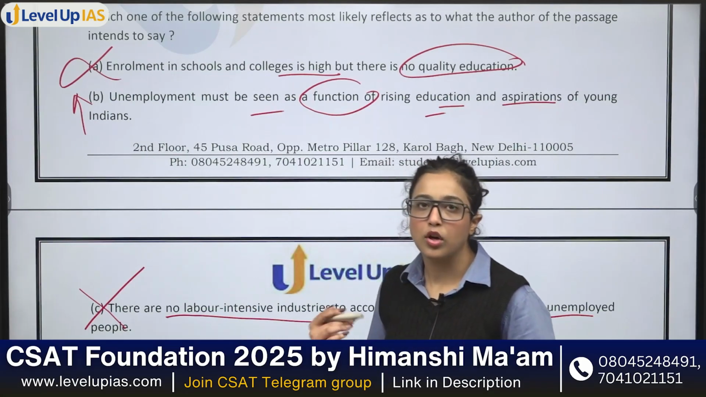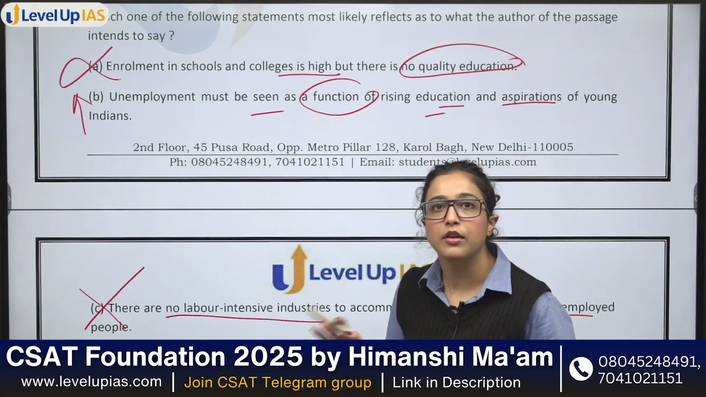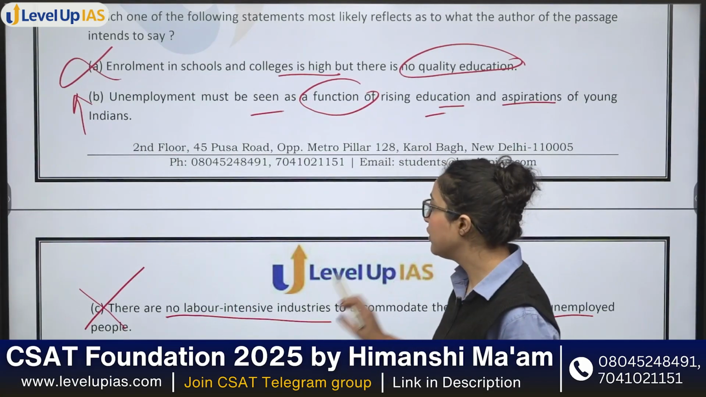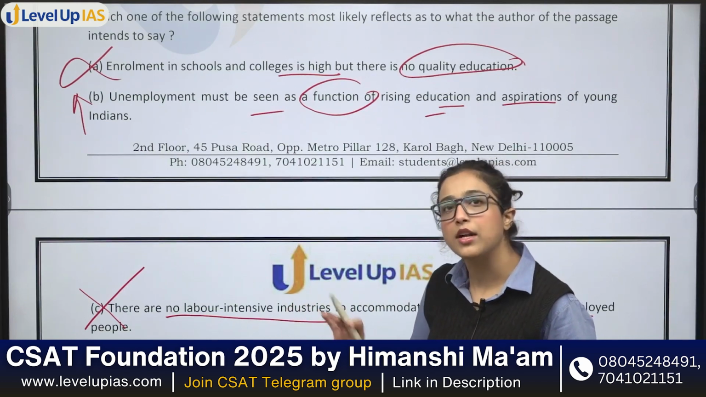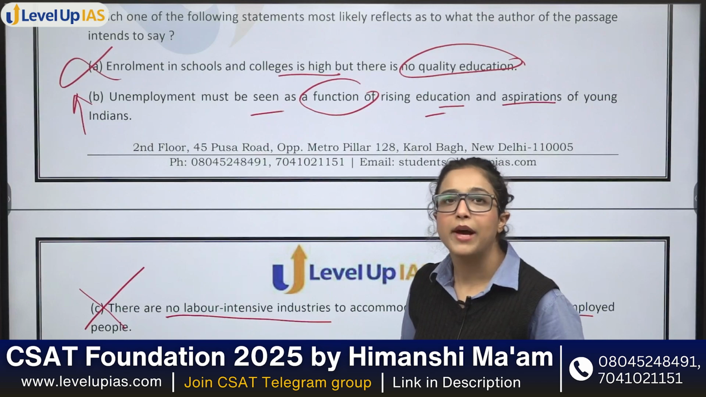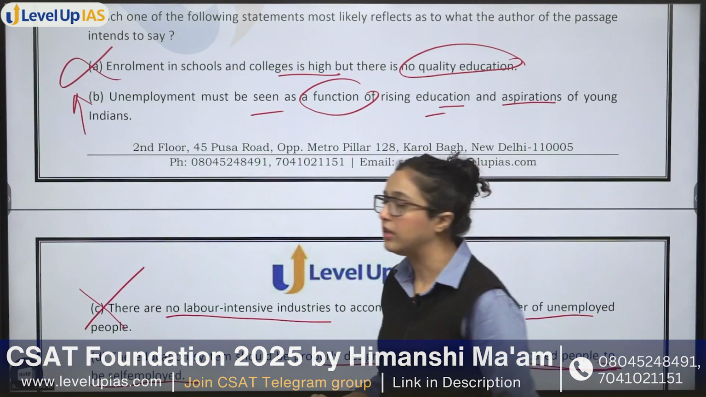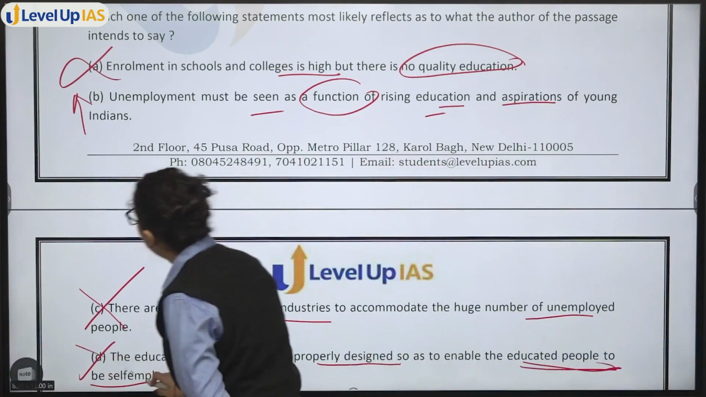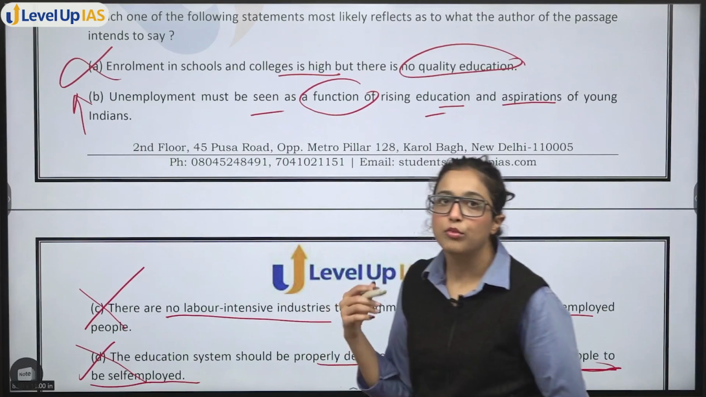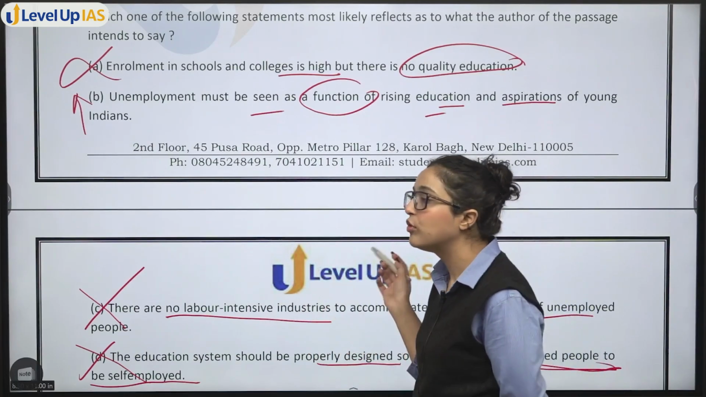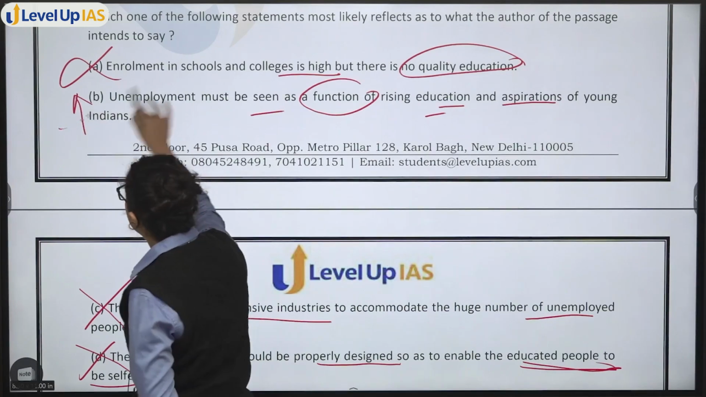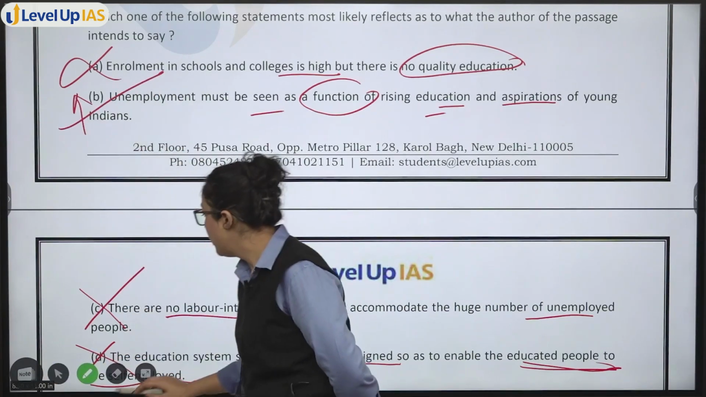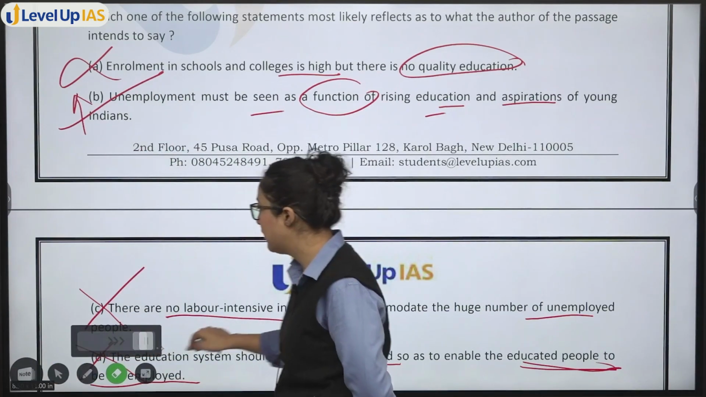Even if you do not think that this is an extreme option in the first go, you can also see that nowhere here are the changes to the education system mentioned. In the passage we are not talking about it. Okay, so option B is the most favorable, and technically the correct answer is option B. Okay, now moving on to the next passage.